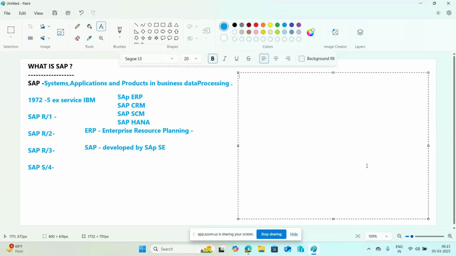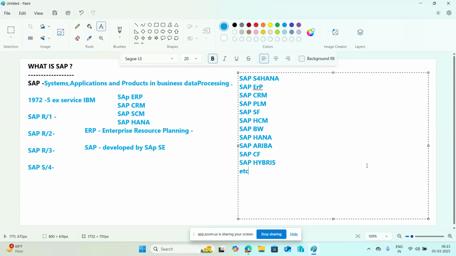Here, if I talk about the products: SAP S/4HANA, SAP ERP, then SAP CRM, then SAP PLM, then SuccessFactors, SAP HCM, then SAP BW, then SAP HANA database-related services, SAP Ariba, then SAP cloud platforms, SAP Hybris.